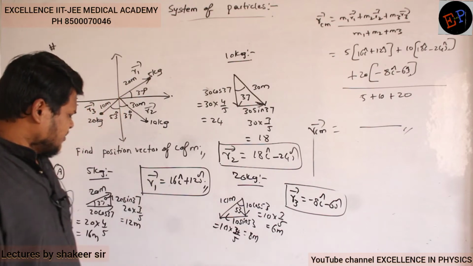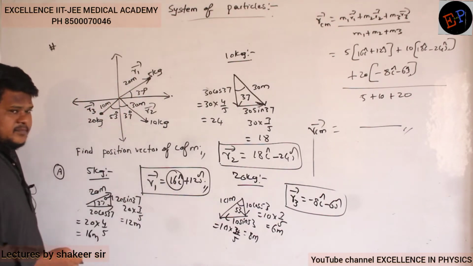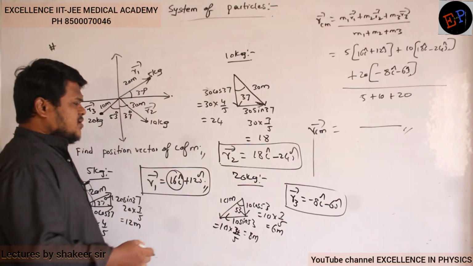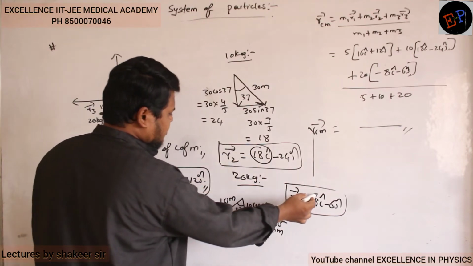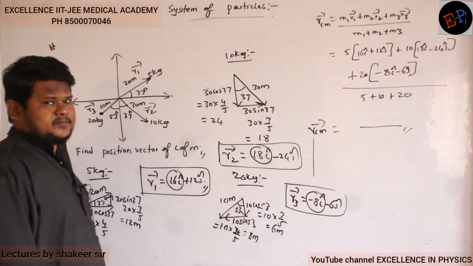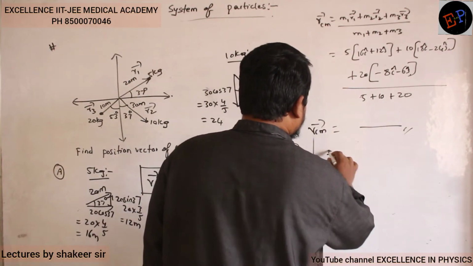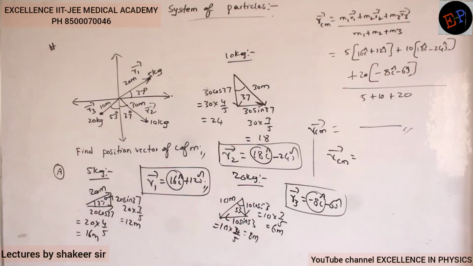Okay. Then if I want to calculate x center of mass, in the first body only you have to take 16, because that is the position along x axis. In the second body only 80, and in the third body only minus 8. So calculate x center of mass and see what is the answer you will get.